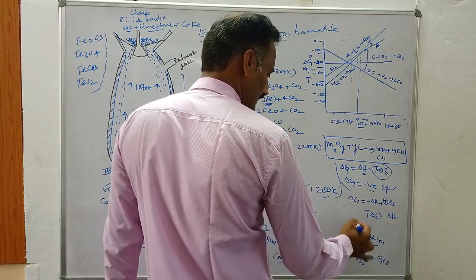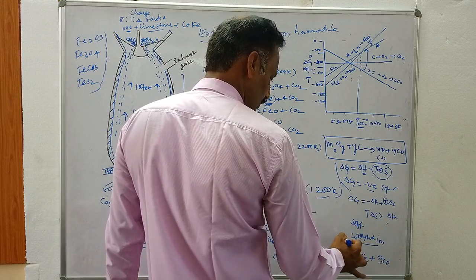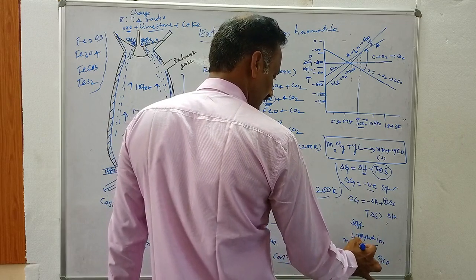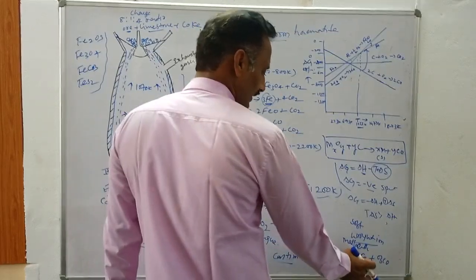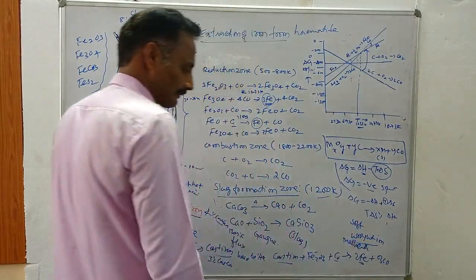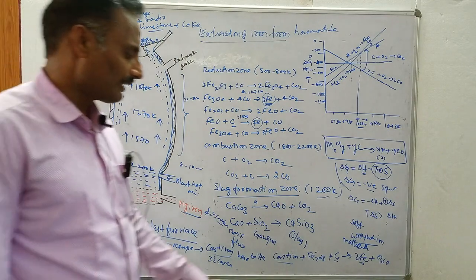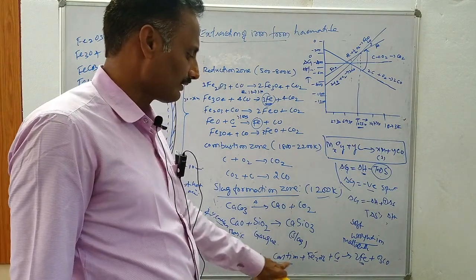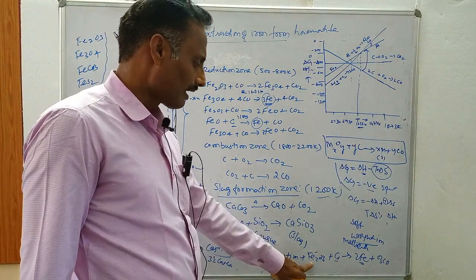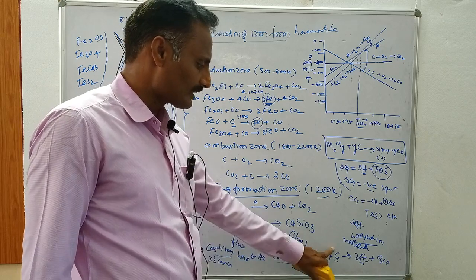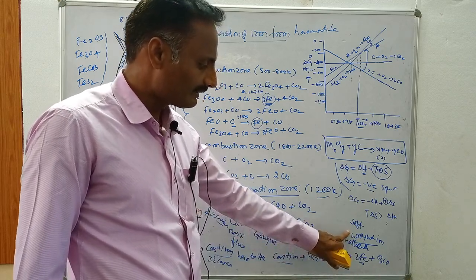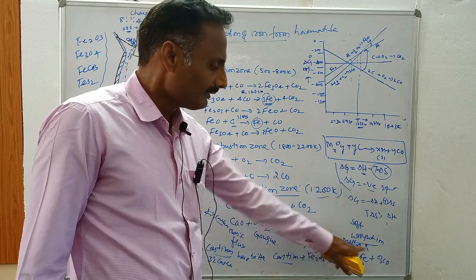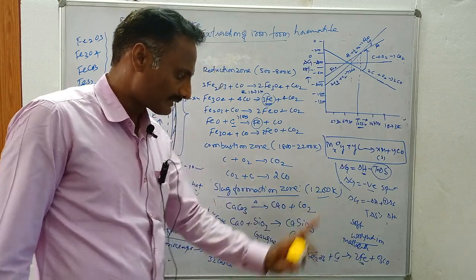It is soft in nature, and it is also malleable and ductile in nature. This is the purest form of iron, called wrought iron. Wrought iron is obtained by heating cast iron with hematite. The carbon content present in cast iron is oxidized into carbon monoxide. Then you will get wrought iron, the purest form of iron. This is also called commercial iron, and it is a highly malleable iron.